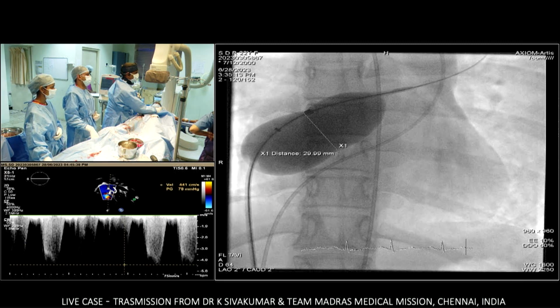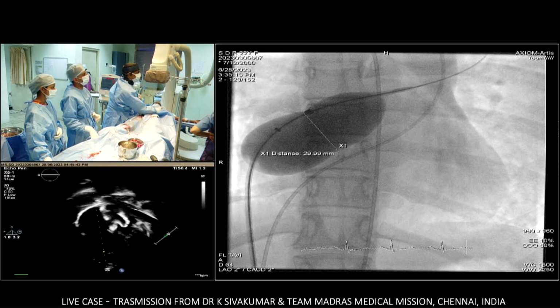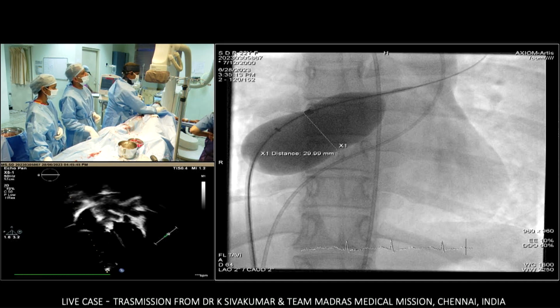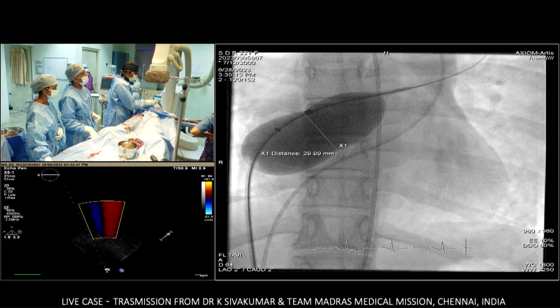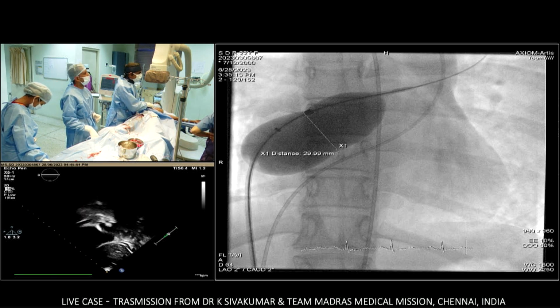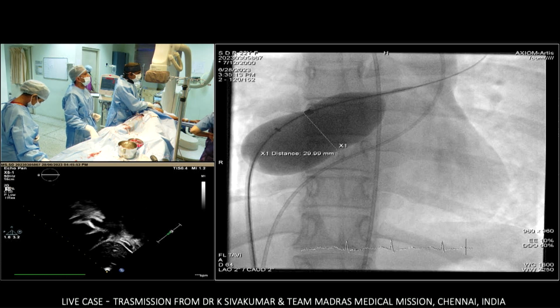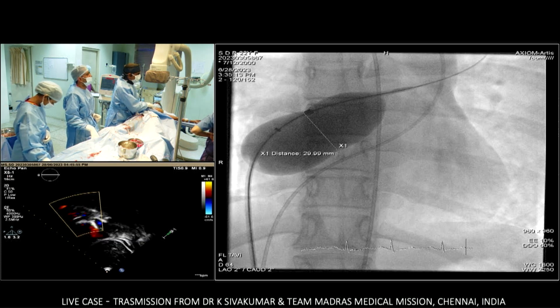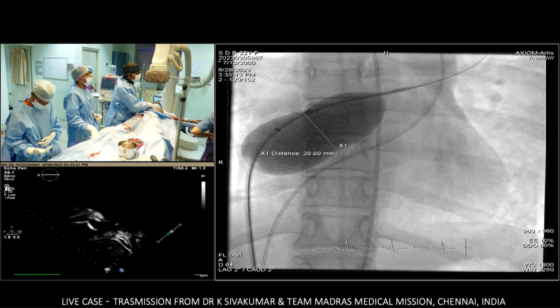We had a child who was 5-6 years old in whom we put a fenestrated device like this, 27 millimeter, because it was a very large ASD. The fenestration was 6 millimeter, and it closed after 2 years. We had to put a stent in the fenestration following that.